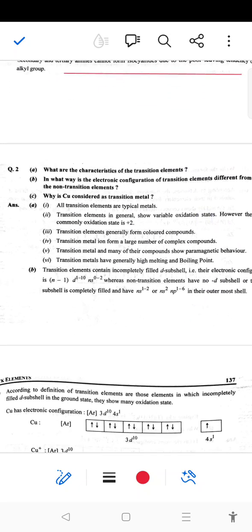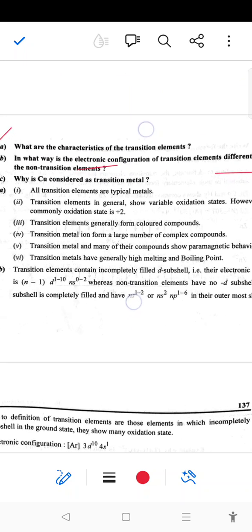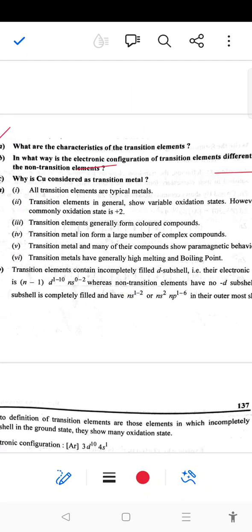Now next question: what are the characteristics of the transition metals, in what way is the electronic configuration of transition elements different from non-transition elements, and why is copper considered a transition element? So first, characteristics of transition elements.